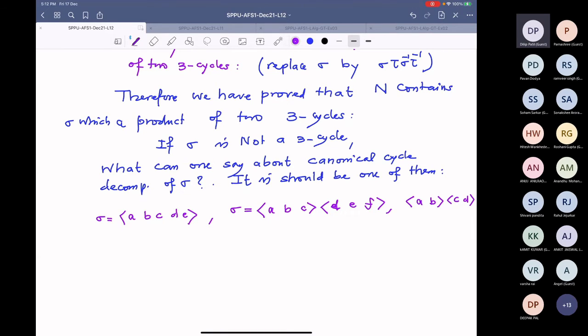See, in the canonical decomposition, the cycles which appear there are disjoint. So either transpositions appear, and then they will be 2 transpositions, or it will be 3 cycles, or it will be a 5 cycle. 4 cycles will not appear in the canonical decomposition because that will contribute to the oddness. So I can assume sigma is one of them. This is a very important observation.